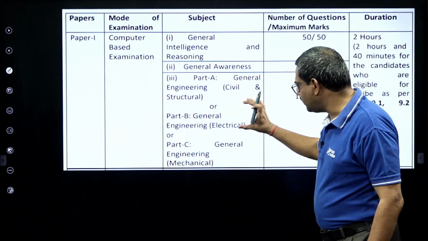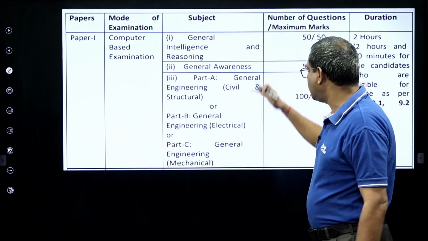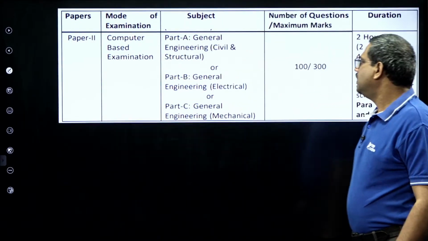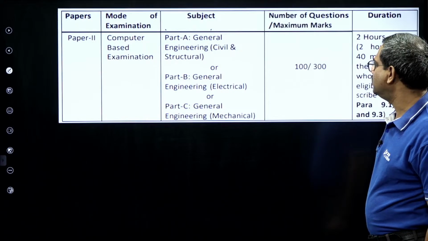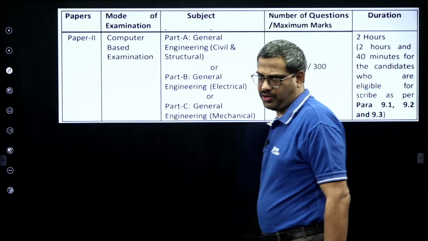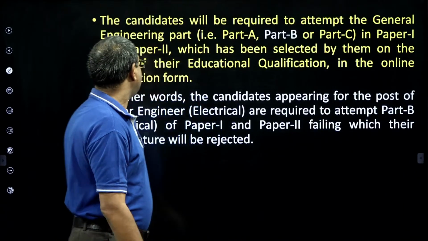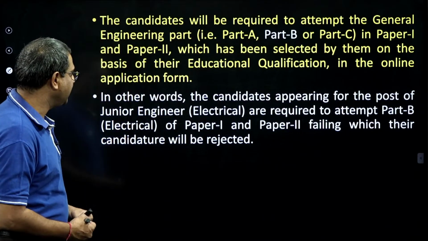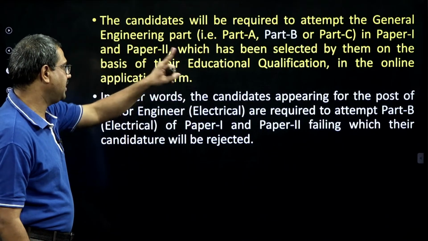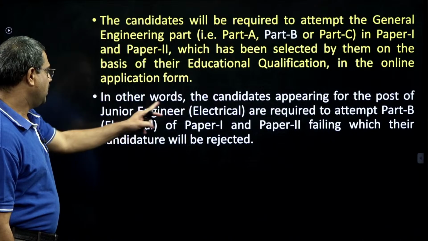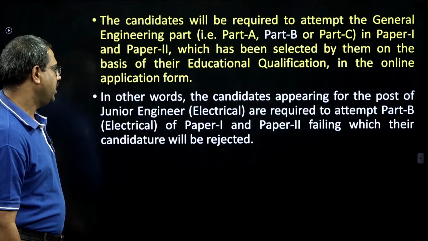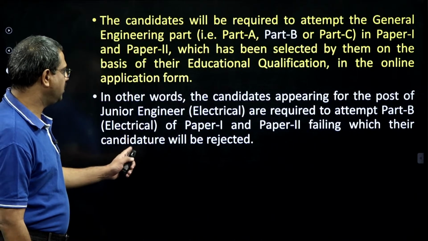So the bulk of the marks come from this core part, that is our subject part, but you need to clear all, and you should have the basics of all these papers. Then paper 2 CBT again, here also, if you observe carefully, general engineering, 100 out of 300, that is very, very important. Then the candidates will be required to attempt the general engineering part, and especially part B, which is electrical. Part A parts are not our branches. Candidates appearing for the post of JE electrical are required to attempt part B of paper 1 and paper 2, failing which they will be rejected. So that is very interesting.